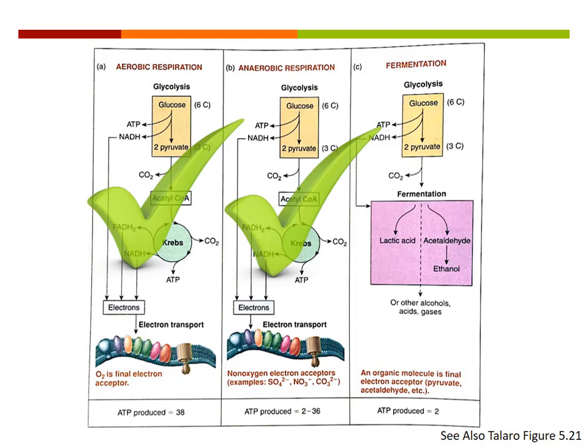And your product is going to be an acid or an alcohol. And your final electron acceptor is going to be pyruvate or acetaldehyde. It's an organic molecule. It's pyruvate or acetaldehyde. And you only get 2 ATP. So now we'll call fermentation done too.